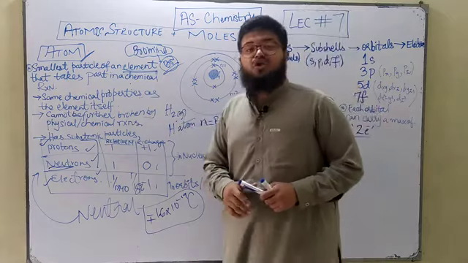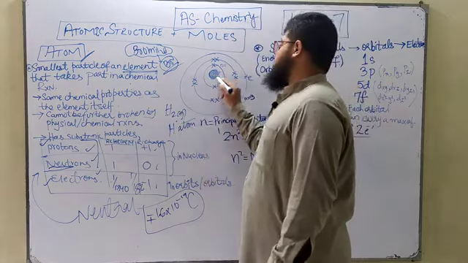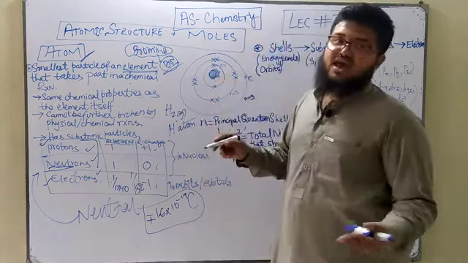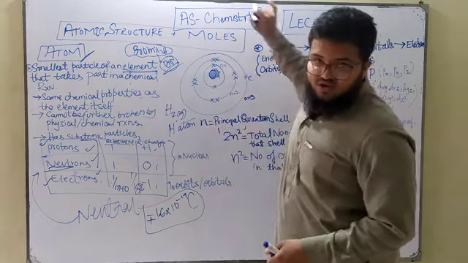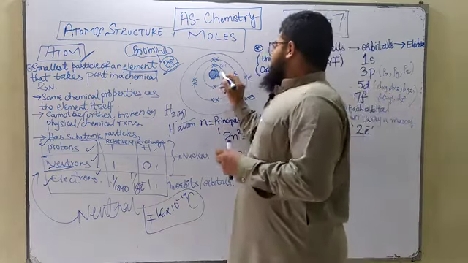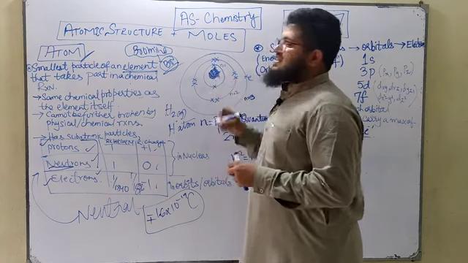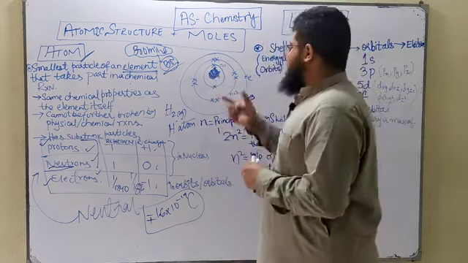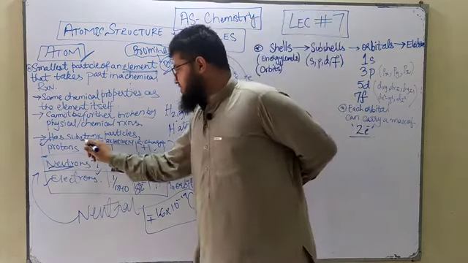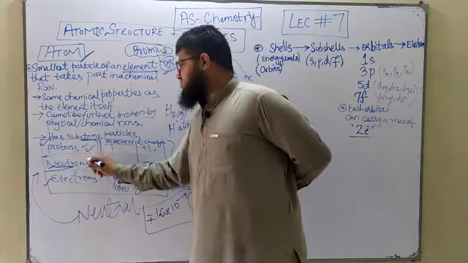What does an atom look like? An atom has a centrally located nucleus, you know this from your O levels, and it has electrons around the nucleus. In your O-level chemistry, you must have studied that the electrons are present in shells around the nucleus, and within the nucleus you've got two subatomic particles, the protons and the neutrons.